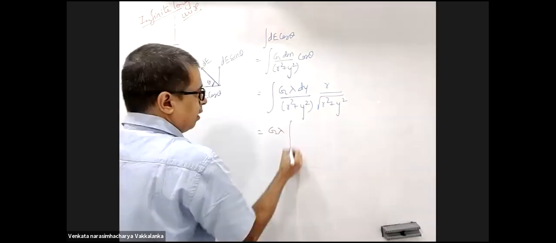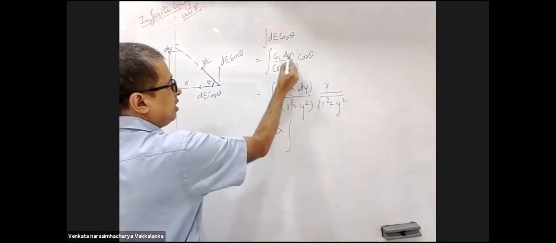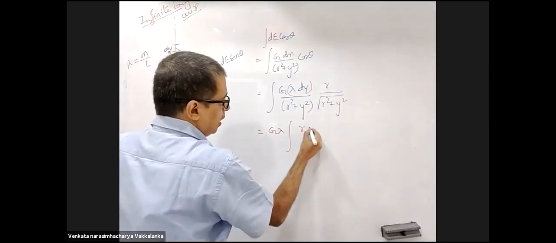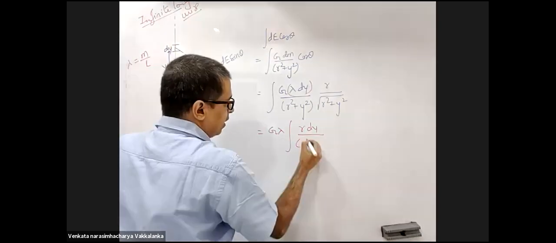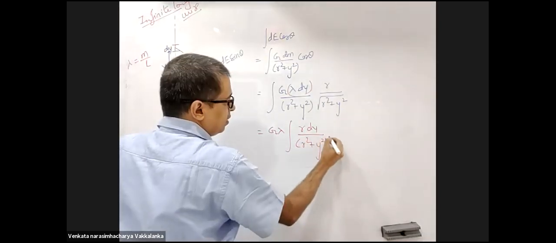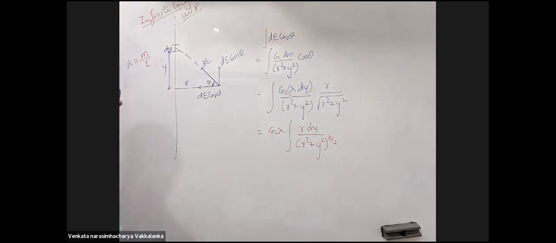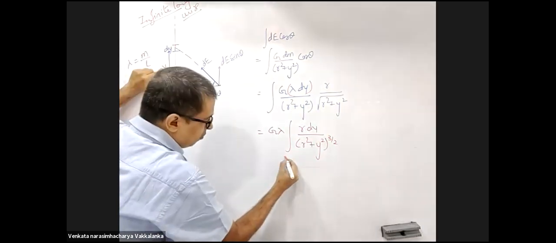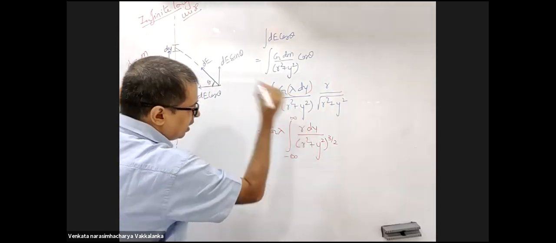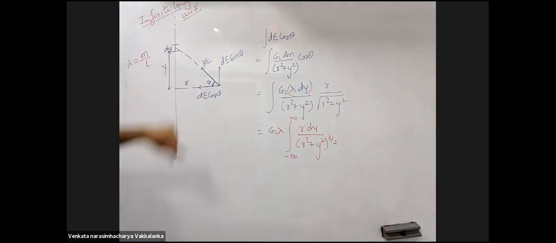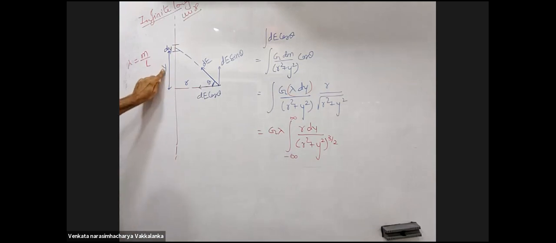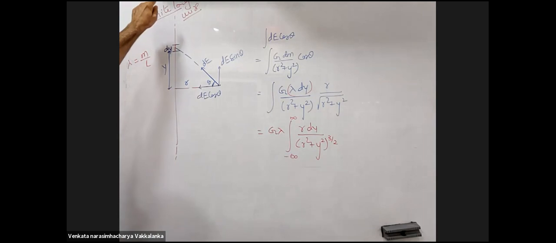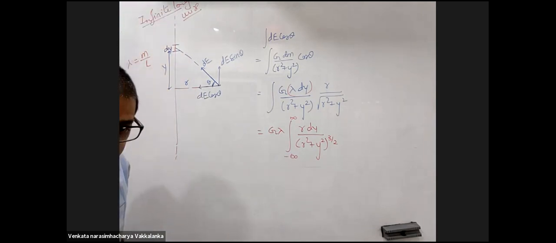G lambda. You understood how I put lambda dy? dm is lambda into dy. So it is G lambda r dy by r square plus y square to the power 3 by 2. Least value of y is minus infinity, maximum value of y is plus infinity.